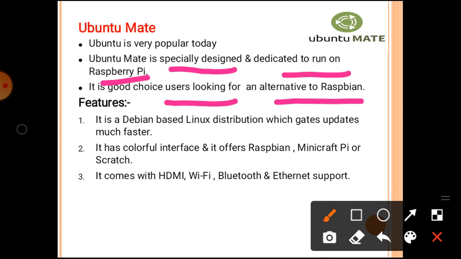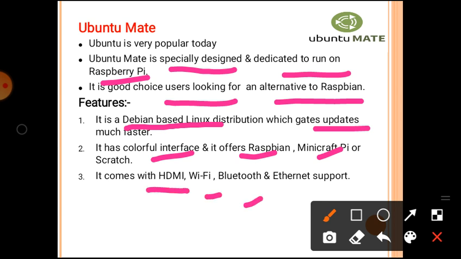Ubuntu Mate is a Debian based Linux distribution which gets updated much faster compared to others. It has a colorful interface and offers Raspbian, Minecraft Pi or Scratch. It comes with HDMI, Wi-Fi, Bluetooth and Ethernet support also.